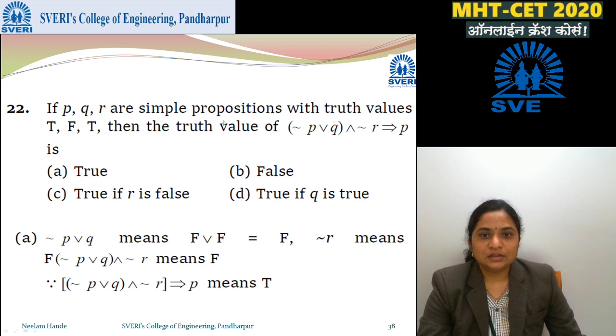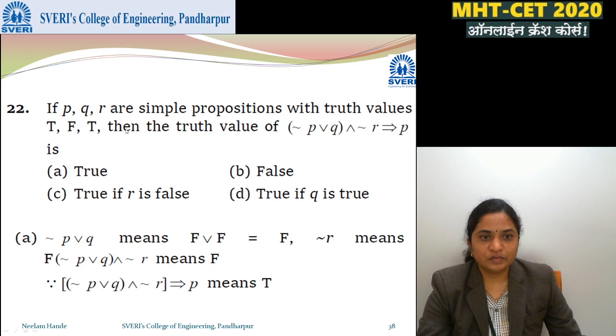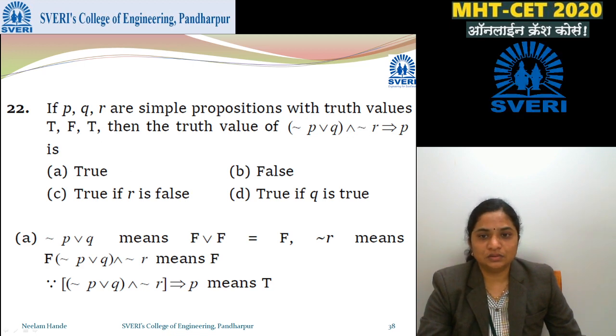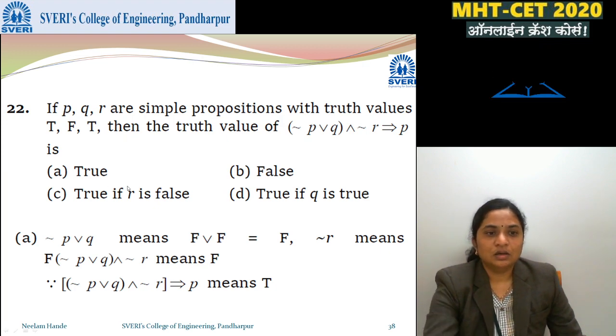So P, Q, R are simple propositions with these truth values. What is its truth value then? It is false and false, that is false, and implies P which is true, that is true. So its truth value is true.